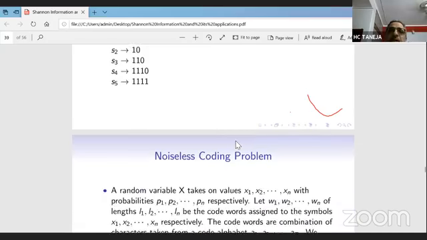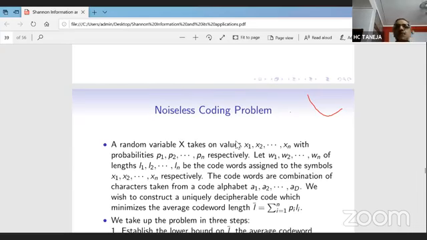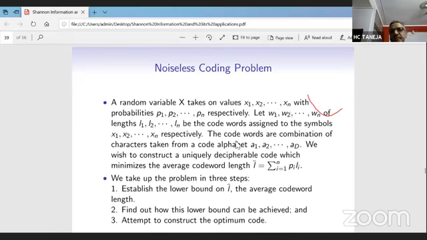5 minutes, okay. So basically now comes the noiseless coding problem. Let us suppose we have come to the conclusion that the creation of the code is possible. Now we want to say what the minimum average length can be. Say you have come up with some code. Your mentor says no, this is not a suitable code, construct a code which has average length less than this. Now came this concept: what can be the minimum possible? And this was the main application of the entropy.